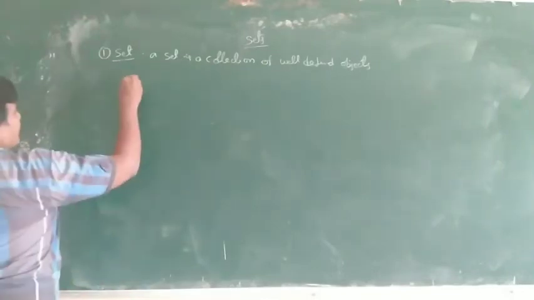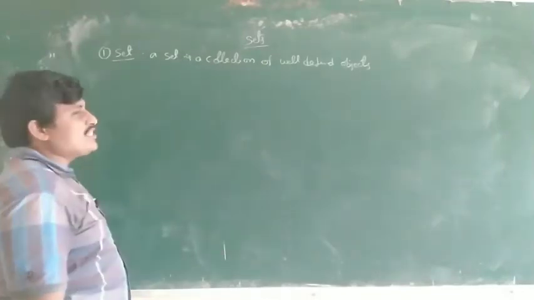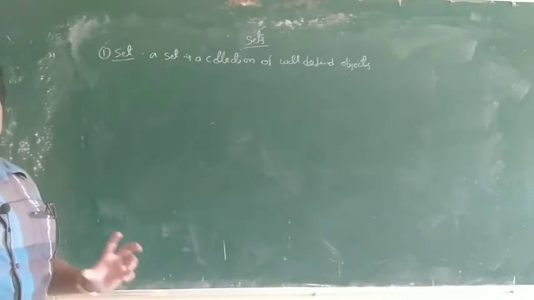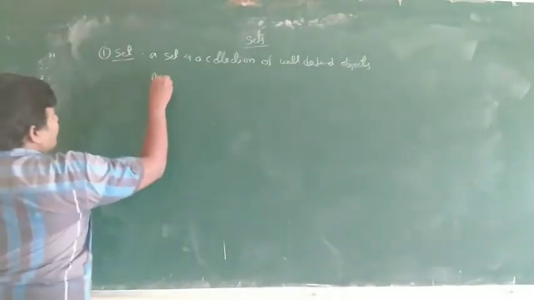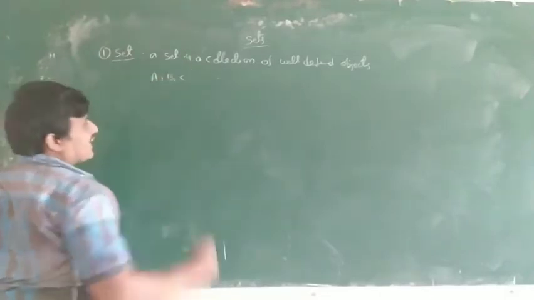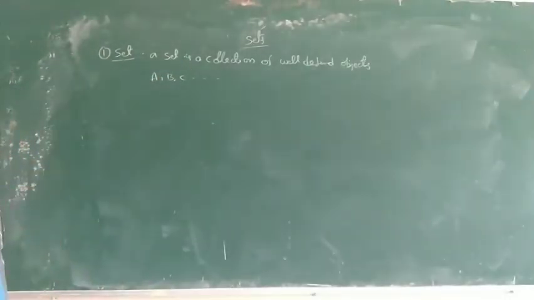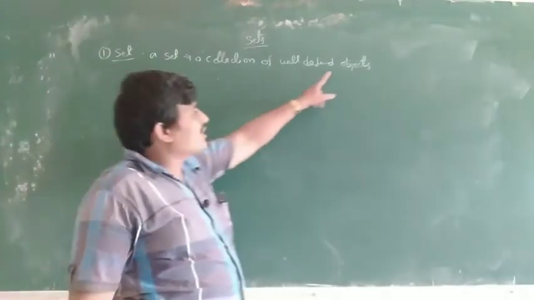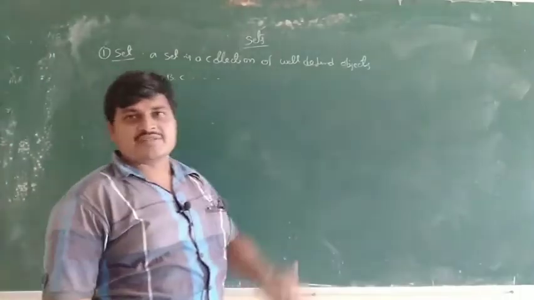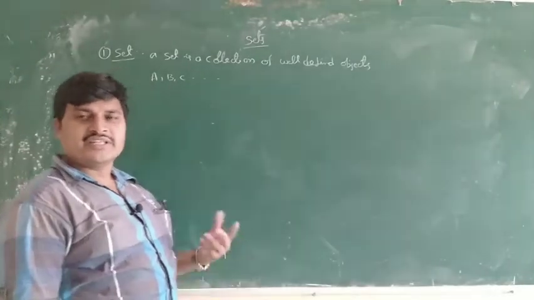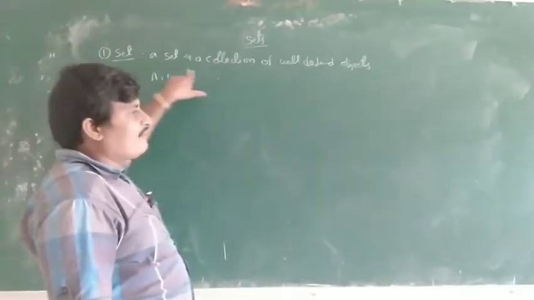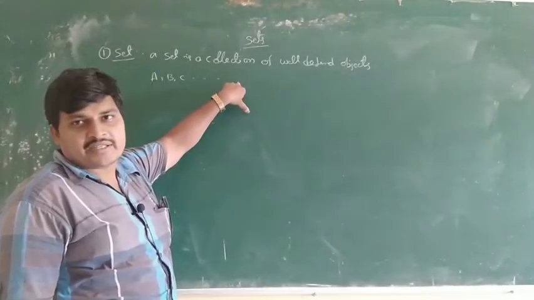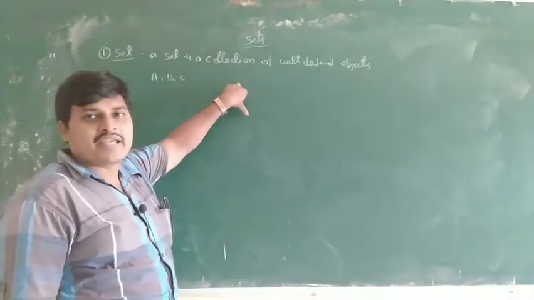Set of all natural numbers. A set is denoted by capital letters, for example A, B, C and so on. In the set, a collection of well-defined objects, objects are nothing but elements, articles, anything. So well-defined objects, sets are defined by any capital letter.